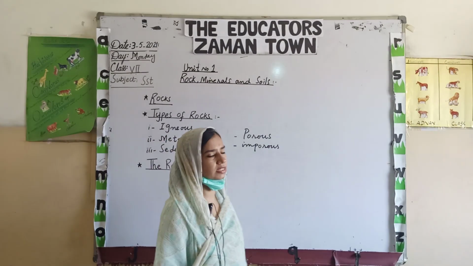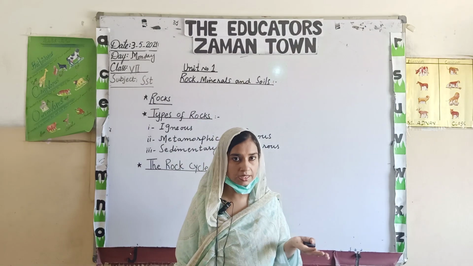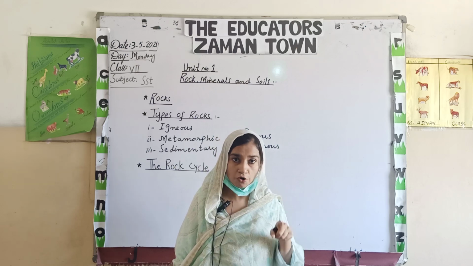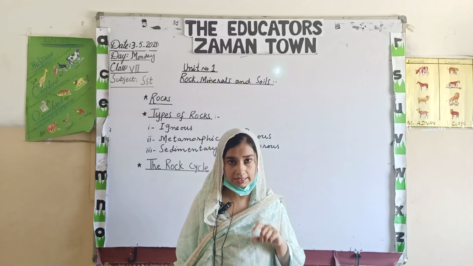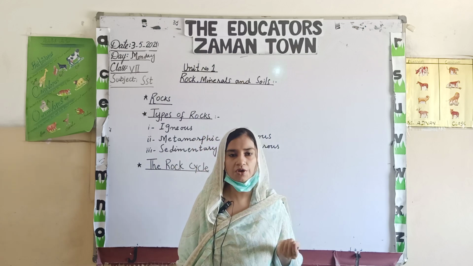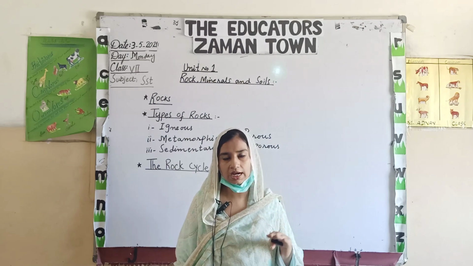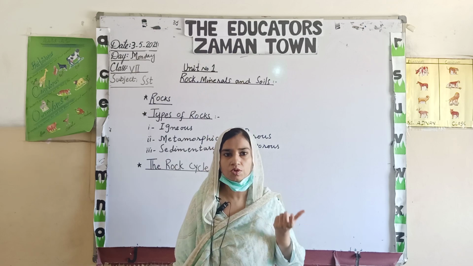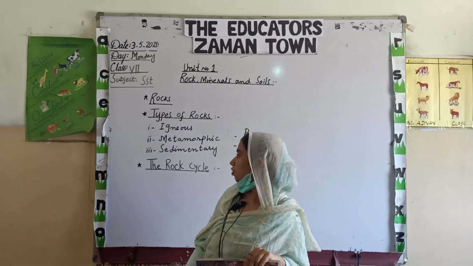Metamorphic rocks seem like igneous rocks, but igneous rocks are formed due to the melting of sediments, grain particles and mineral particles present inside the earth. But metamorphic rocks are not in the molten form. Under heat and pressure they just change their shape, and due to this change of shape they have the name metamorphic rocks.